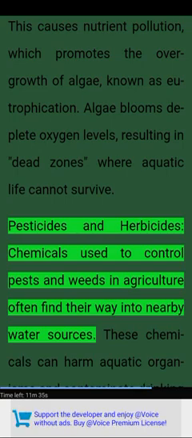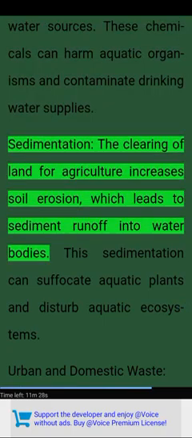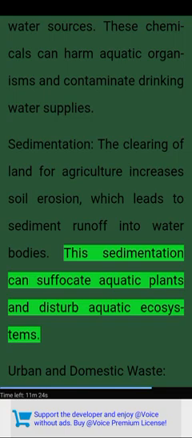Pesticides and herbicides. Chemicals used to control pests and weeds in agriculture often find their way into nearby water sources. These chemicals can harm aquatic organisms and contaminate drinking water supplies. Sedimentation. The clearing of land for agriculture increases soil erosion, which leads to sediment runoff into water bodies. This sedimentation can suffocate aquatic plants and disturb aquatic ecosystems.